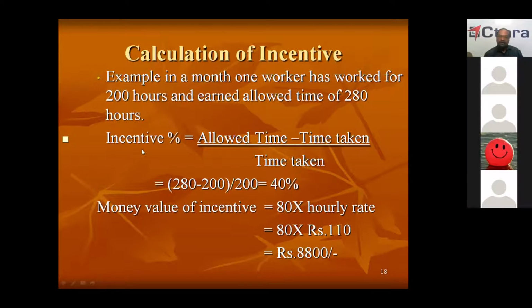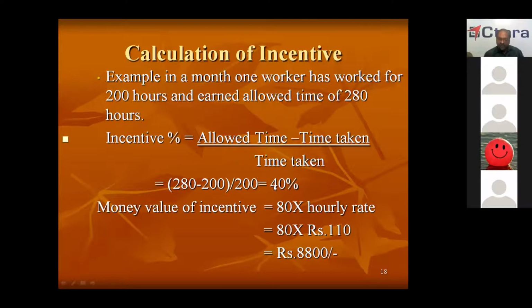So how will you calculate incentive? Allowed time minus time taken: 280 hours minus 200. So 80 hours he has taken as time saved. 80 divided by 200 is 40%. This is the incentive percentage he has earned in a month.